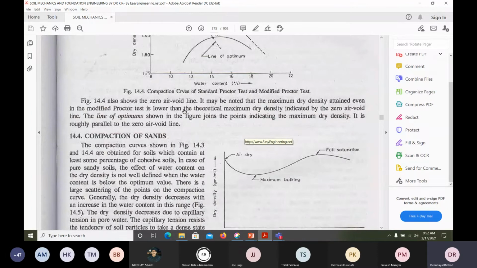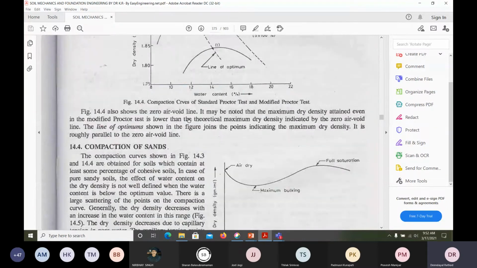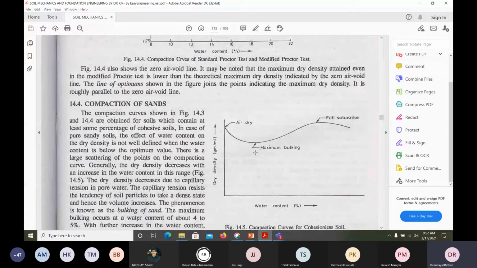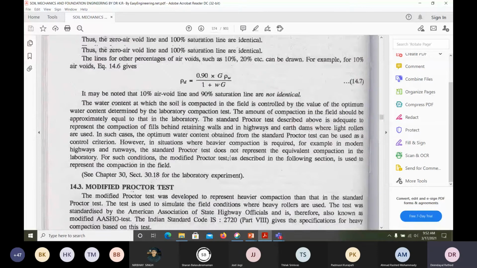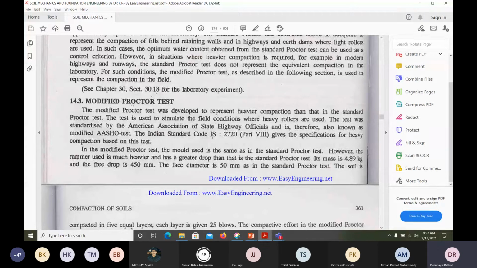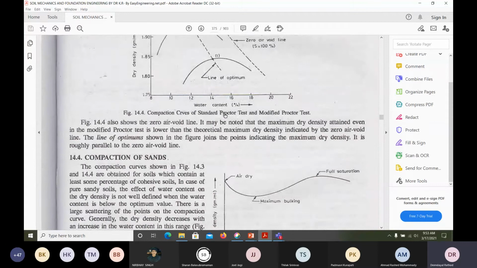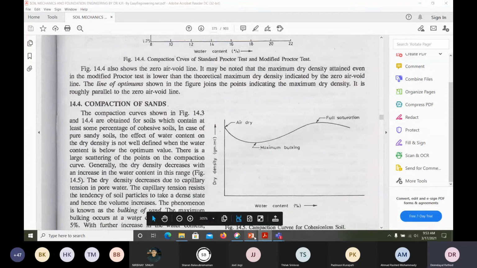Then what if you try to draw the compaction of a sand? A purely sand. Suppose then bulking of sand will take place. It is observed that the curve will go in this way, in this fashion. The compaction curve is shown for this one. But mostly we'll focus on this curve only. This is normal soil, which is well graded. We can say sand, clay also there, some silt also there, everything well graded. Now I want to show something.